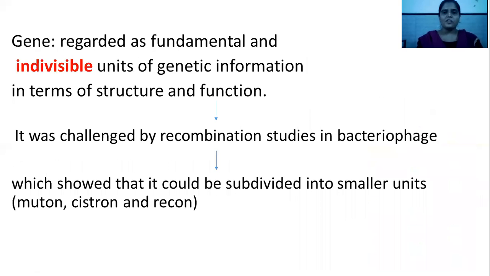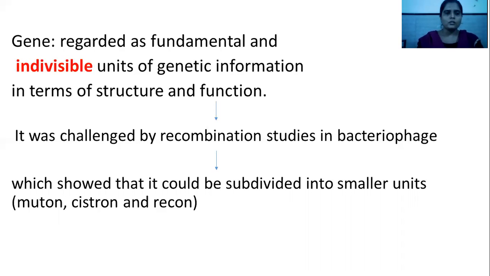Now, another definition is that the gene is regarded as the fundamental and indivisible unit of genetic information in terms of structure and function. That is, the gene is the smallest unit. It cannot be further divided. That is why it is the indivisible unit of genetic information. Further, this was challenged by recombination studies in bacteriophage by Benzer, and he showed that it could be subdivided. The gene could be subdivided into smaller units, that is muton, cistron, and recon.